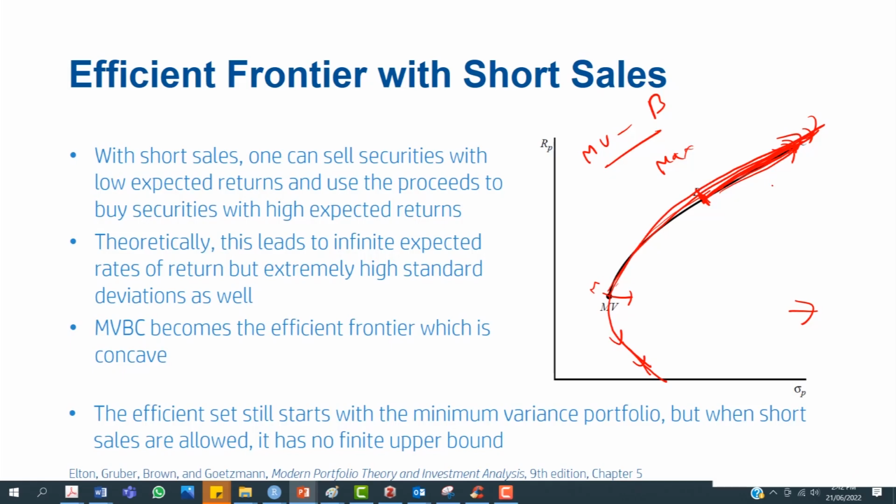However, at the same time, if one were to obtain such positions, the risk or standard deviation of such positions would also be very high.